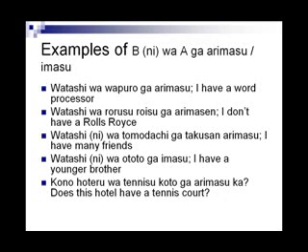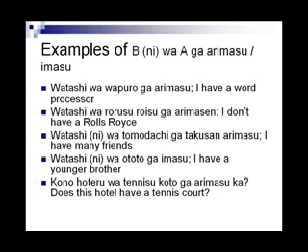Watashi ni wa tomodachi ga takusan arimasu. I have many friends. Tomodachi means friend and takusan means many. Watashi ni wa ototo ga imasu. I have a younger brother. Ototo means younger brother. Kono hoteru wa tenisu koto ga arimasu ka? Does this hotel have a tennis court?